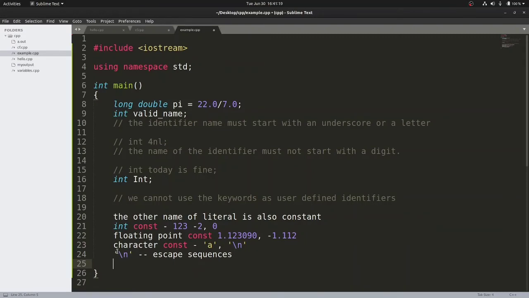And again, escape sequences always start with this slash and then a particular character. So for new line we have slash and the character n. Similarly, if you want to put a long space, or let's say you want to include many spaces, let's say you have the first letter A and you want to include many spaces, right, so you can use tab.